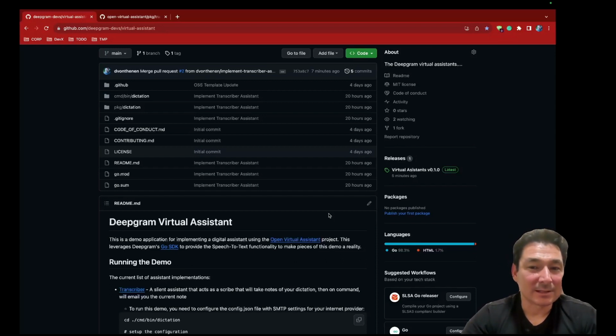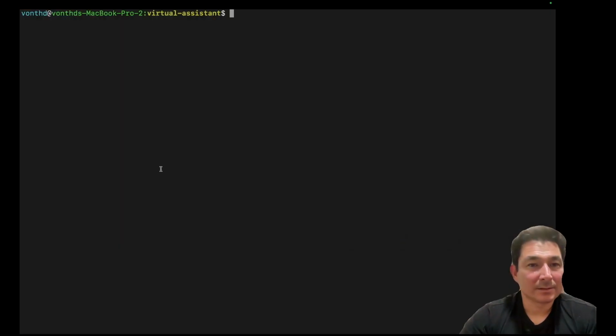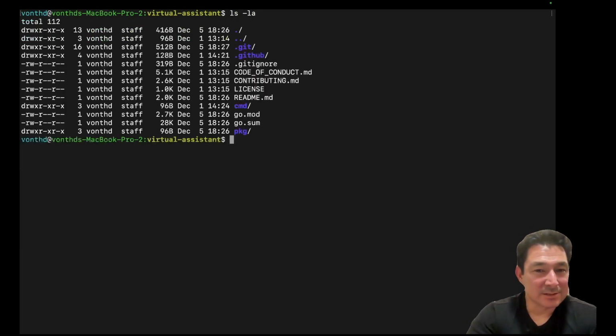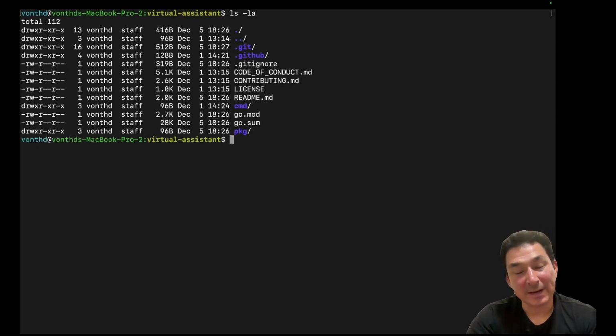So without any further ado, I thought it would be really cool to go ahead and demonstrate this virtual assistant, which is like the first open source project that we're building in-house to showcase the Go SDK. So if you clone the repo, you can see the virtual assistant source code right here. The structure is typically like your normal Go project. You have all the packages in the packages folder and all the command line utilities or binaries that you actually execute in the cmd folder.